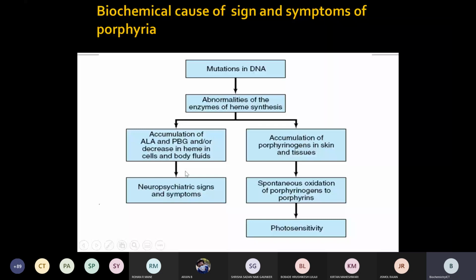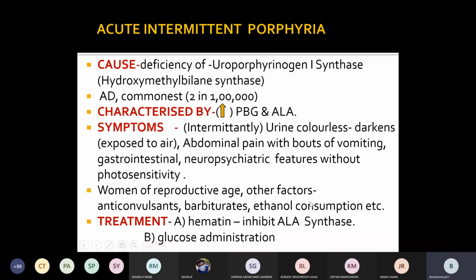When the porphyrins get accumulated, photosensitivity is the major sign and symptom observed in these types of porphyria. So we'll see in which type of porphyria the neuropsychiatric symptoms occur only due to accumulation of ALA and PBG, while in which type photosensitivity occurs due to accumulation of porphyrins. We'll see these different types of porphyria one by one.